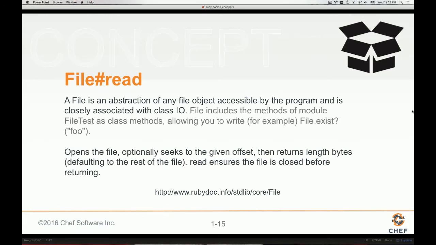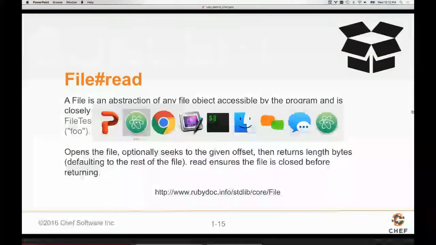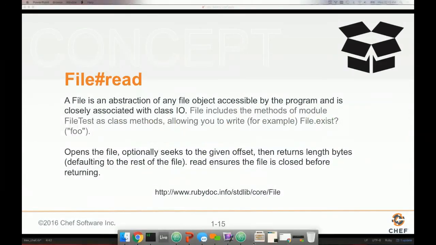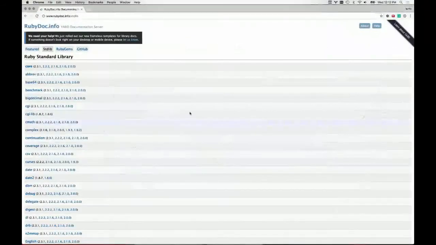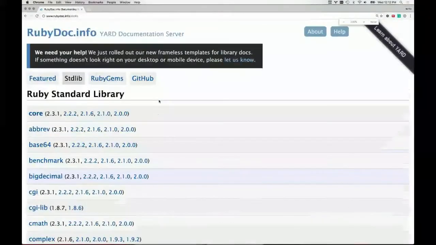For those of you that have spent some time working with Chef, you have probably seen file.exist. Maybe even you've seen file read or something like that. Let me take you to the documentation of this. So I'm going to take you to rubydoc.info.